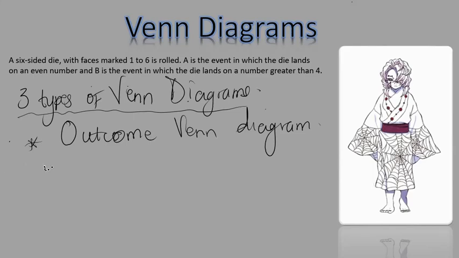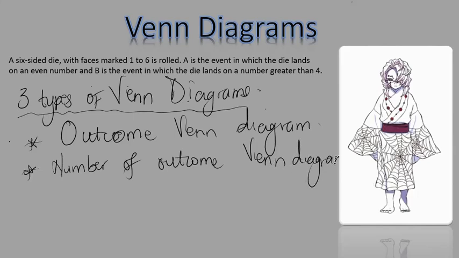We also have the number of outcomes Venn diagram. And lastly we have the probability Venn diagram.